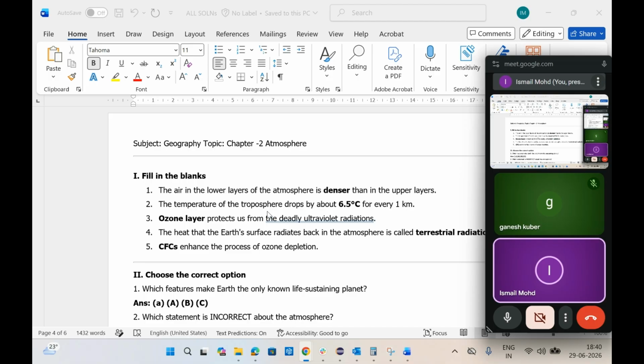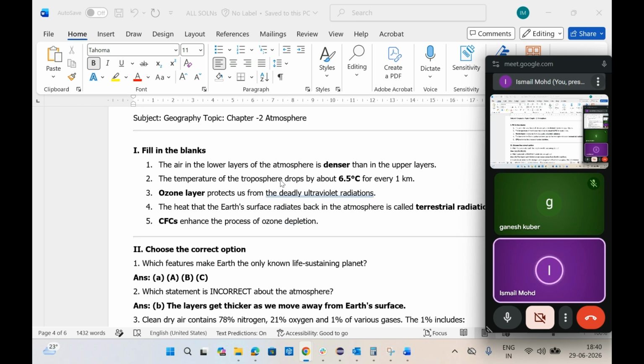And this is at the end of the textbook. Air in the lower layers of the atmosphere is denser than in the upper layers. The temperature of the troposphere drops by 6.5 degrees for every kilometer. These two are important, remember. And the dash layer protects from harmful UV rays, that is the ozone layer. Terrestrial radiation is also important.